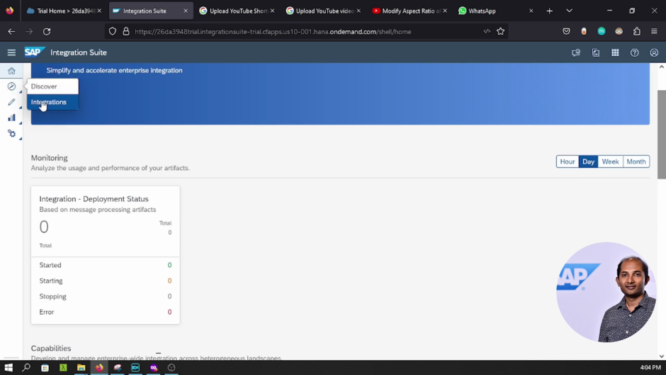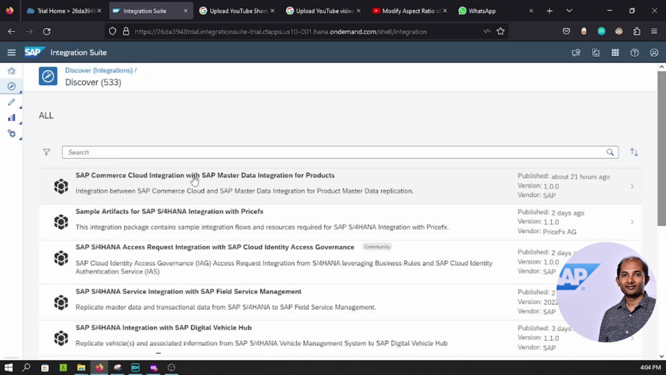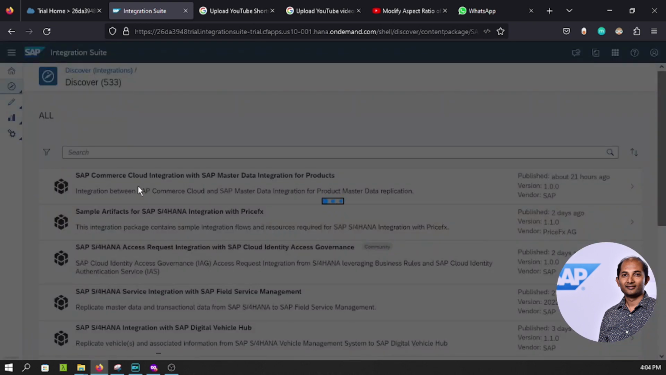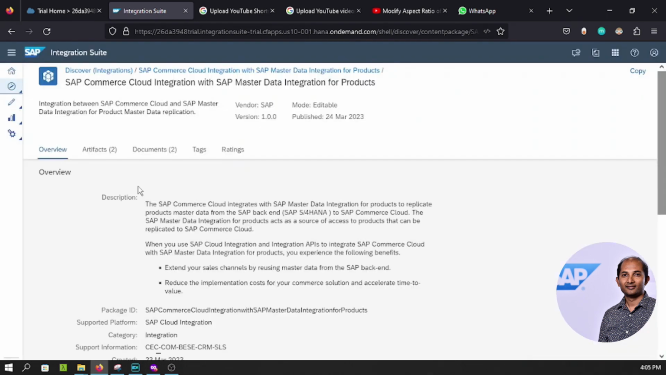From here you can go to integrations and it will take you to this discover section, and you can see plenty, around 533 as per the trial system. You can see this many integration options SAP already created. So it may happen that certain scenarios already exist, SAP already provided those integration flows, we may refer to them, we may copy them, right? And we can make our own adjustments to tailor that integration flow as per our need.